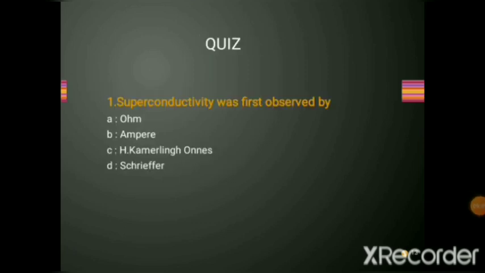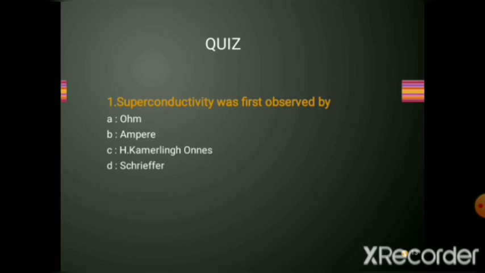Now let us see how much we have understood from listening to this class. So what is superconductivity? Who observed superconductivity? Was superconductivity first observed by Ohm, Ampere, Kamerlingh Onnes or Schiffer?